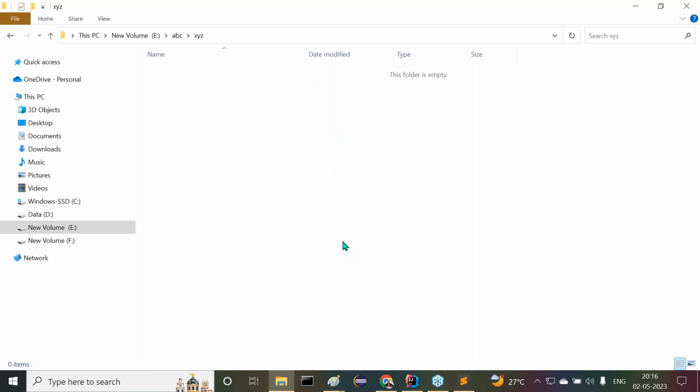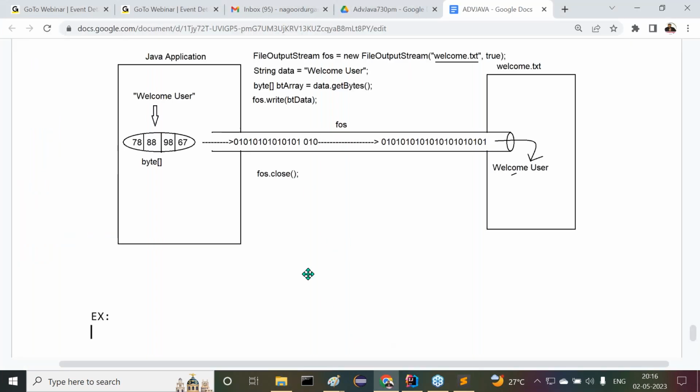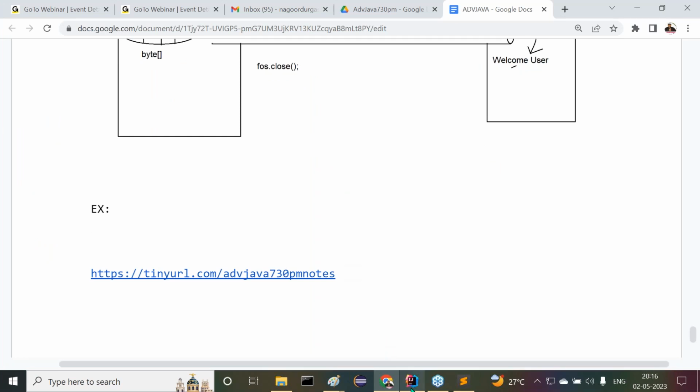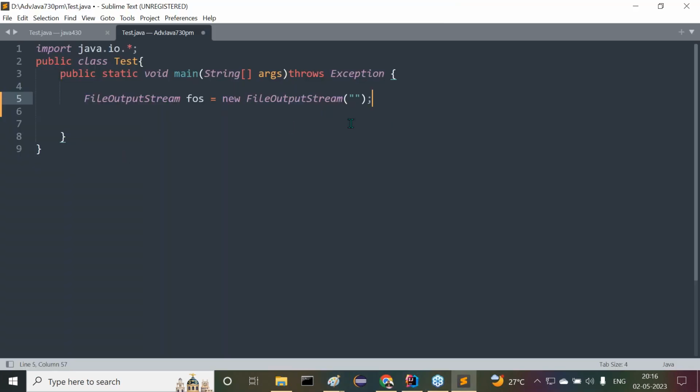Okay. Now observe carefully the point here what I have given. Now here, sublime text. Now what I am telling there, FileOutputStream, what I have to provide there: E colon, abc, xyz, dot, welcome.txt. Again, remember this. I have not prepared welcome.txt. Just I provided only that folder structure. Folder structure is mandatory. File is optional. Even though you are not having the file, our JVM will create that file with the same name in the case of FileOutputStream.